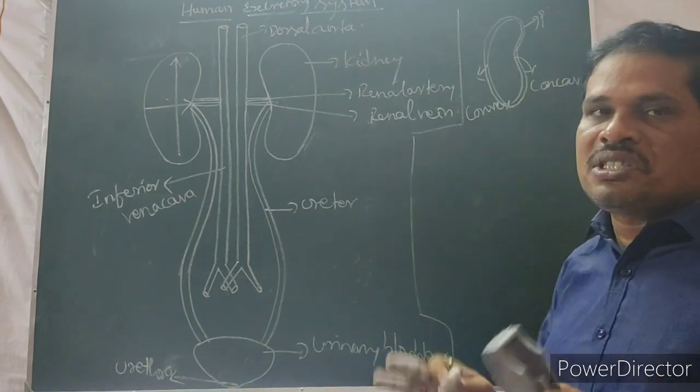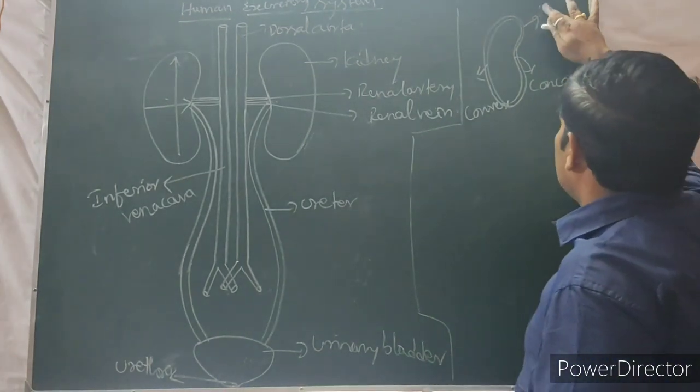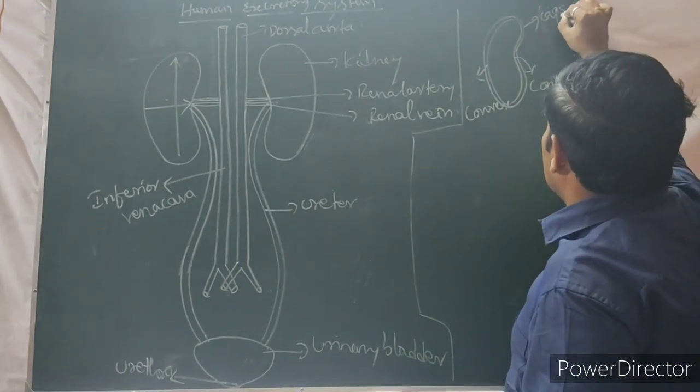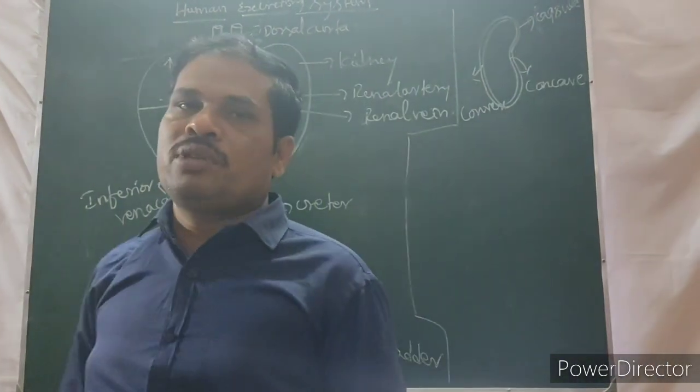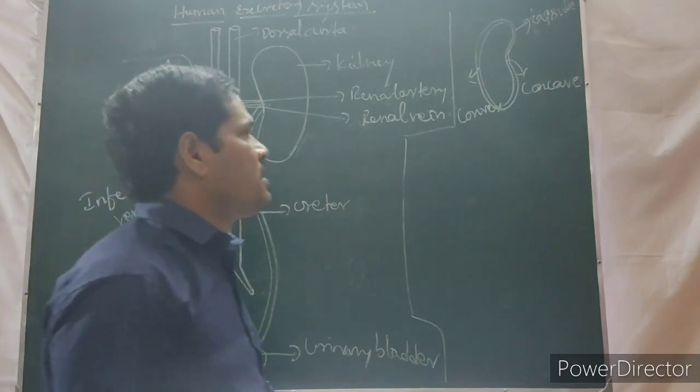The capsule. The capsule is the protective coat that protects the kidney.